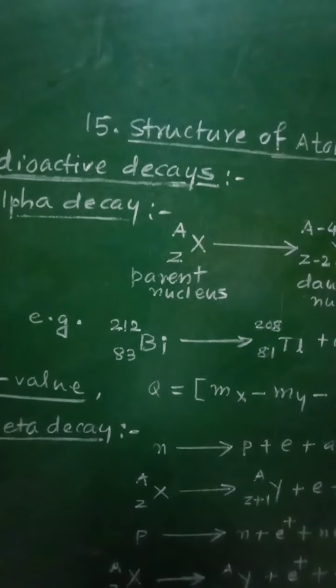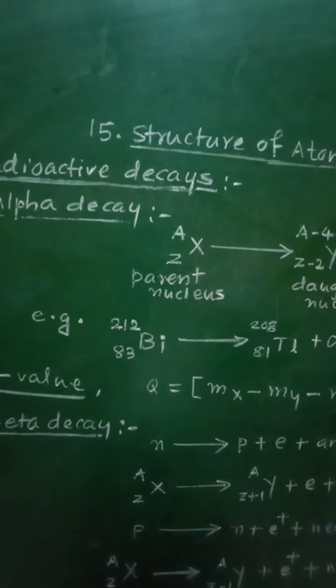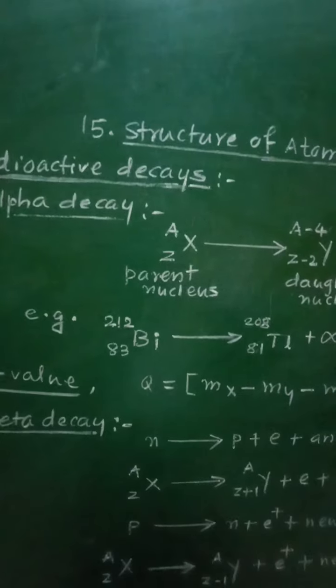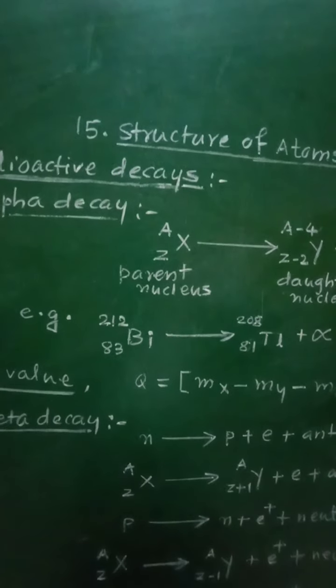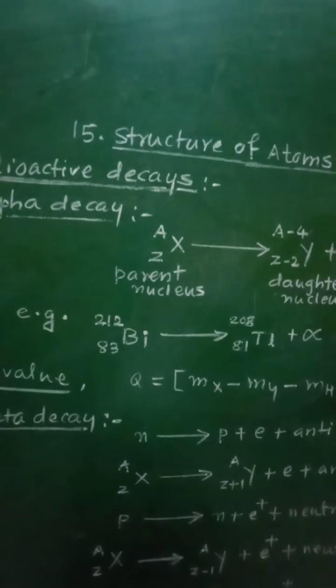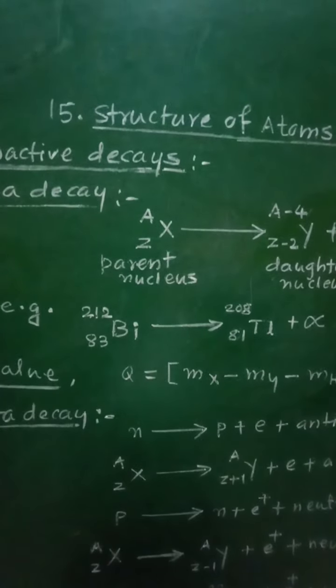The process in which there is change of unstable parent nuclei into stable daughter nuclei by the emission of some of the particles is called radioactive decay or radioactivity.